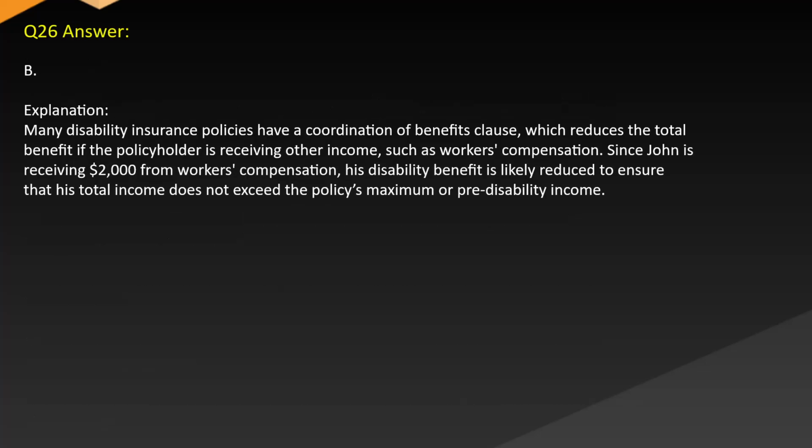Answer B. Explanation. Many disability insurance policies have a coordination of benefits clause, which reduces the total benefit if the policyholder is receiving other income such as workers' compensation. Since John is receiving $2,000 from workers' compensation, his disability benefit is likely reduced to ensure that his total income does not exceed the policy's maximum or pre-disability income.